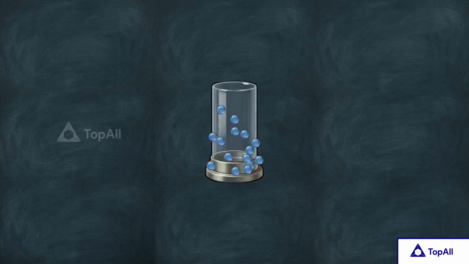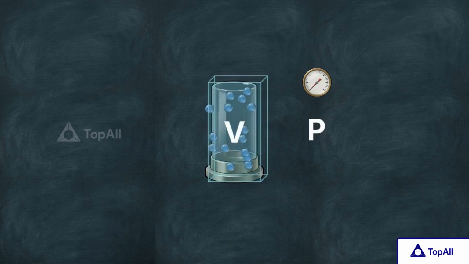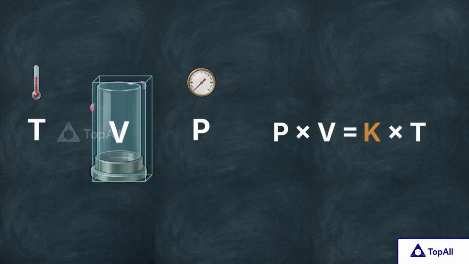We can't track 1 trillion individual molecules, but we can measure 3 exact properties of the group: the pressure pushing on the walls, the volume they occupy, and the temperature of the system. These 3 measurements are locked together by a strict mathematical relationship. Pressure times volume equals a constant, K, times temperature.